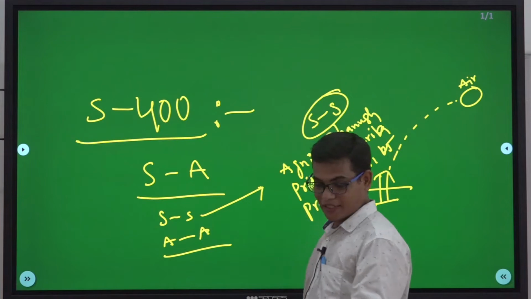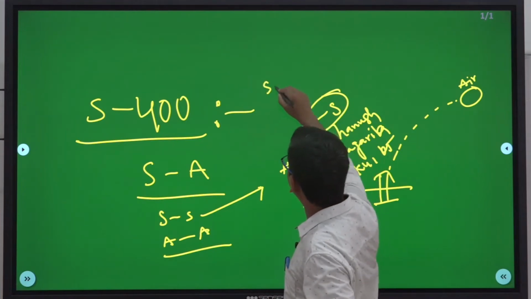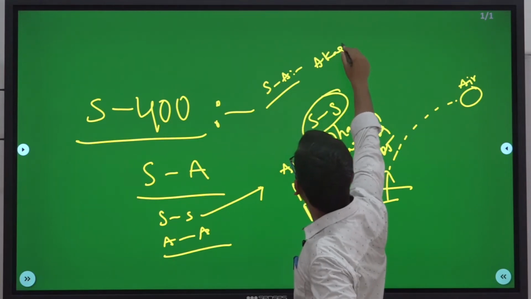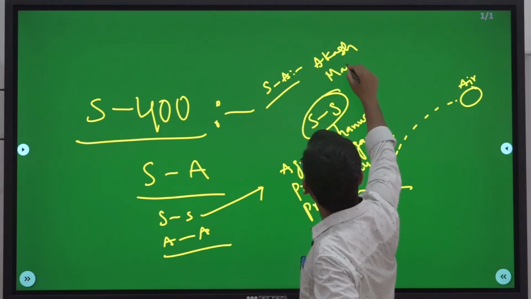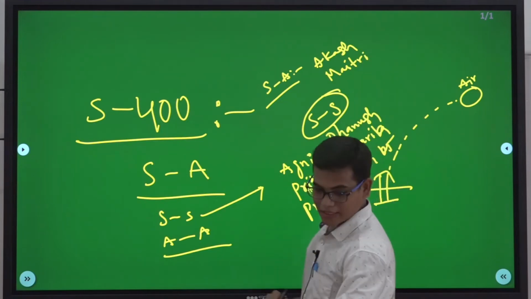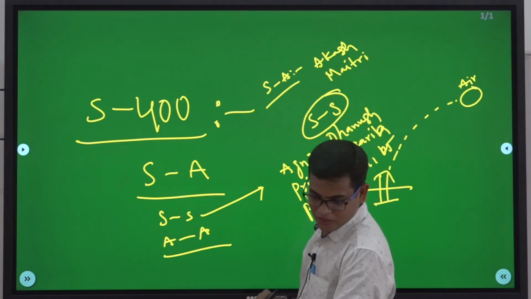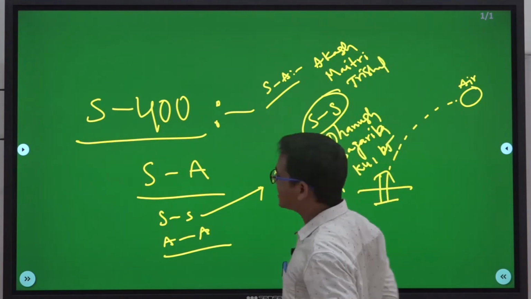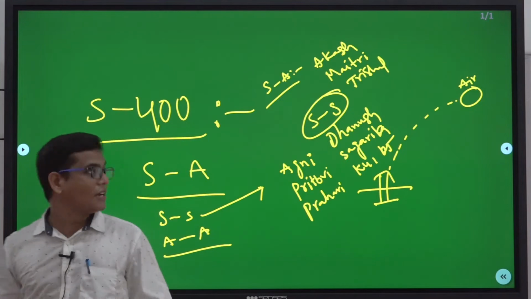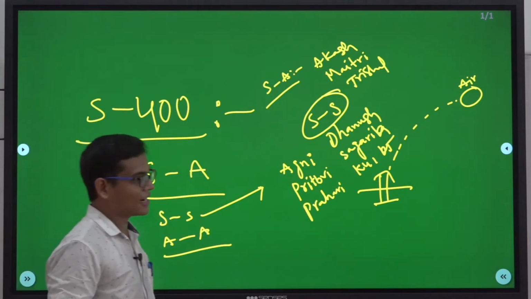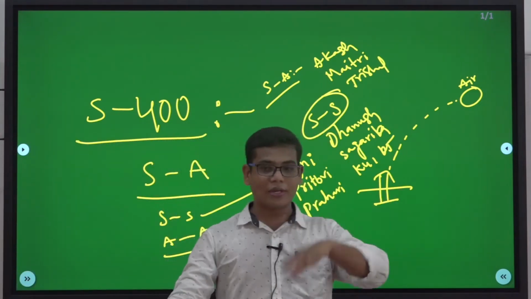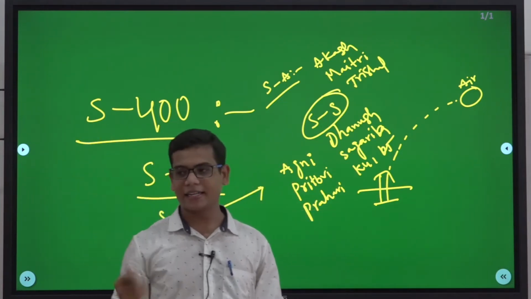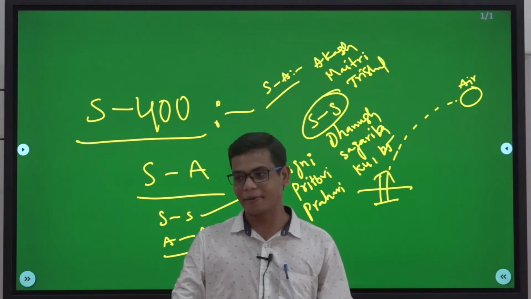When it comes to surface to air, we have Akash, Maitri, Trishul. Akash is a medium range system. Maitri and Trishul are short range. These are surface to air, which means they are launched from the surface and hit the target in the air.